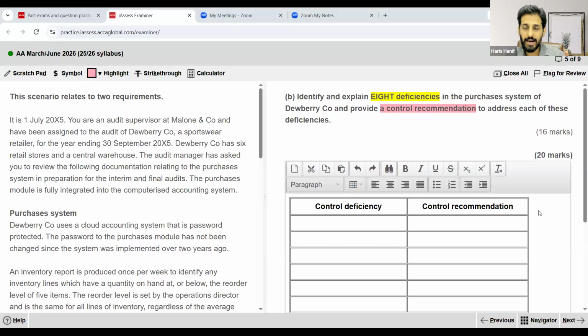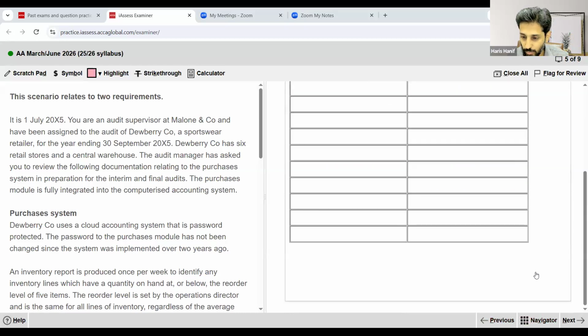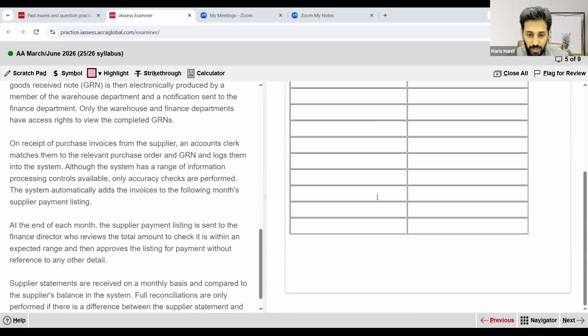Okay, so let's start with the first requirement. Now, let's start with this knowledge based part. I should go back with my knowledge based stuff.